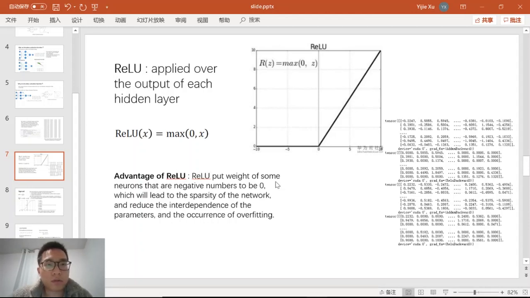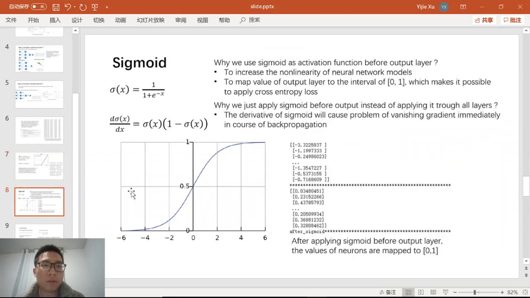So we've explained why we should apply an activation function in a deep neural network, and now I'm going to describe each kind of activation function we've applied. We've applied ReLU over the output of each hidden layer because ReLU sets the weights of neurons that are negative numbers to 0, which leads to sparsity of the network and reduces the interdependence of the parameters and the occurrence of overfitting.